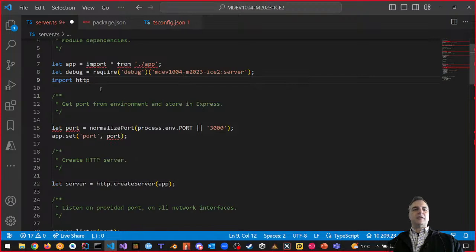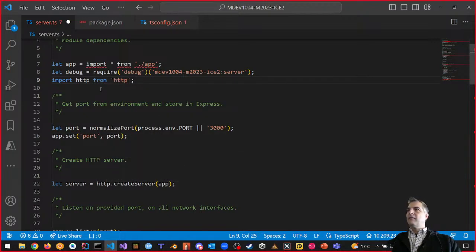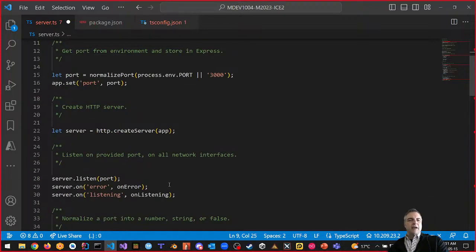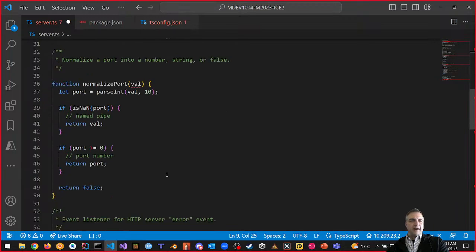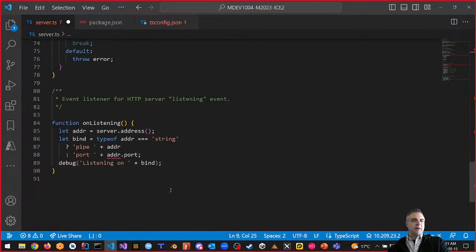And if I just did something like this, is that enough? No. Import HTTP from HTTP. How about that? That worked, right? And it actually gave me functionality for HTTP. It's probably somewhere down in here, right?